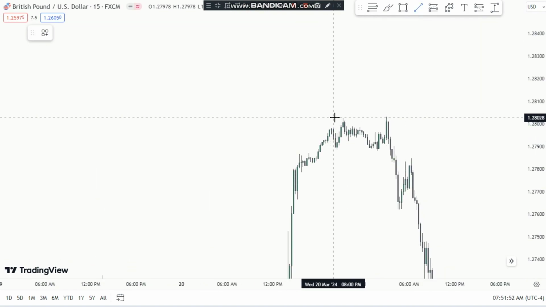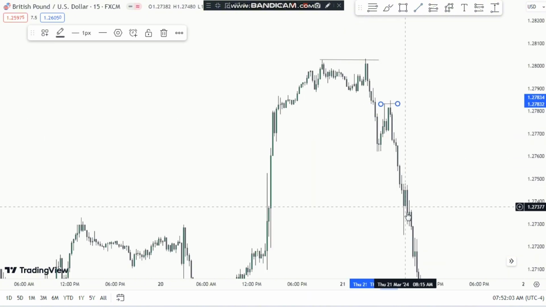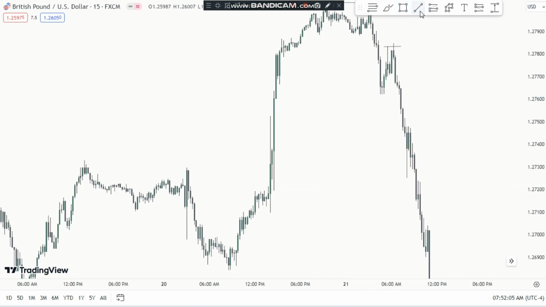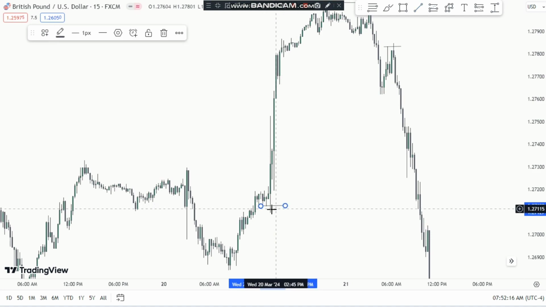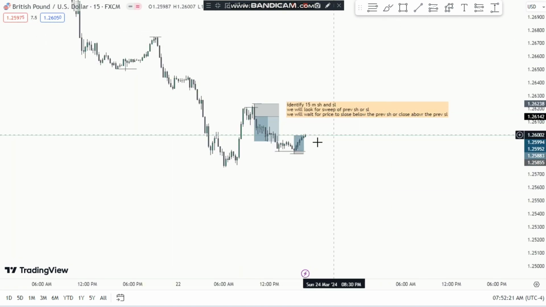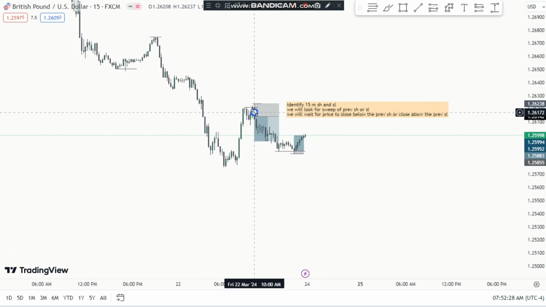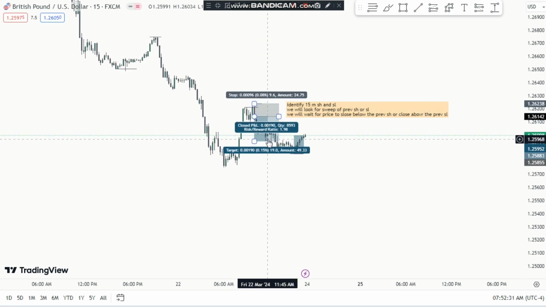Sometimes it can give you some loss. You can see again here, the price swept this and then the price went down. So most of the times if you take 10 trades, 7 trades or even 8 or 9 trades will give you profit. You can see you find these things everywhere on the chart. So if you use it on 1 minute time frame, you have to be careful. If the first fair value gap gets filled, then you can go with the 4RR target. If your first and second fair value gap doesn't get filled, then you will lower your target to around 2RR or 2.5RR.